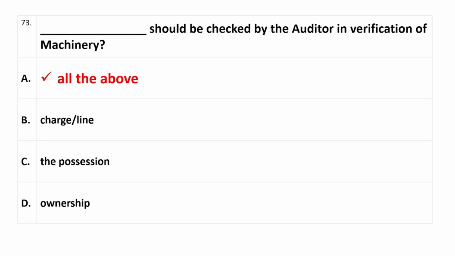Question number 73, which should be checked by the auditor in verification of machinery? The right answer is again not all of the above but all of the below, because B, C and D are below. So the title, the position and ownership should be checked by the auditor in verification of machinery.